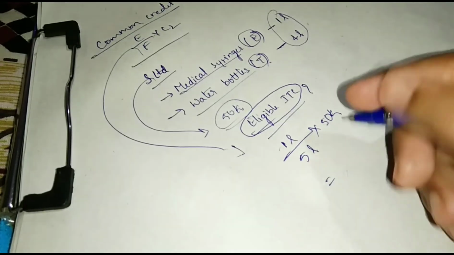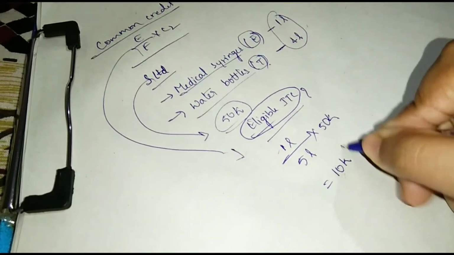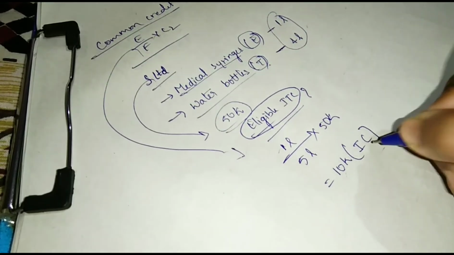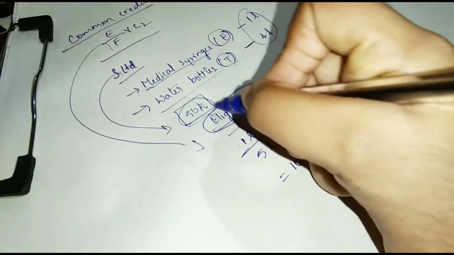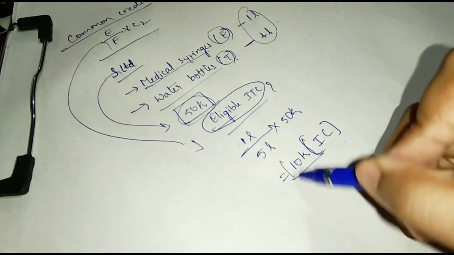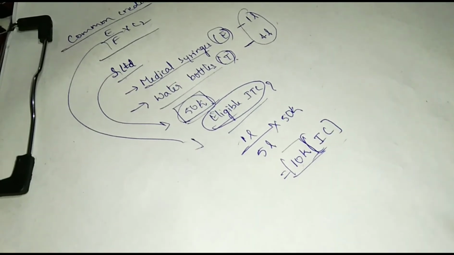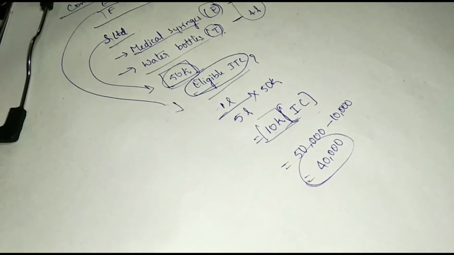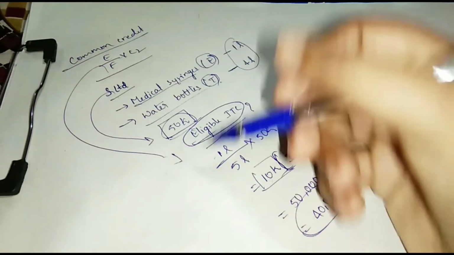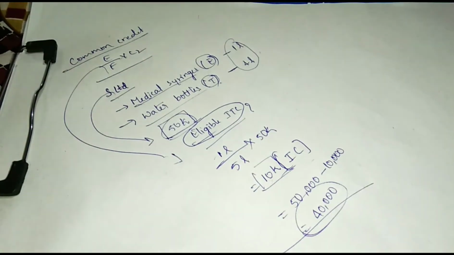So total 10,000 is the ineligible credit. Common credit 50,000 minus ineligible credit 10,000, then we will get the eligible credit. Okay, 40,000 is the eligible credit. Okay, common credit is apportioned in this form.